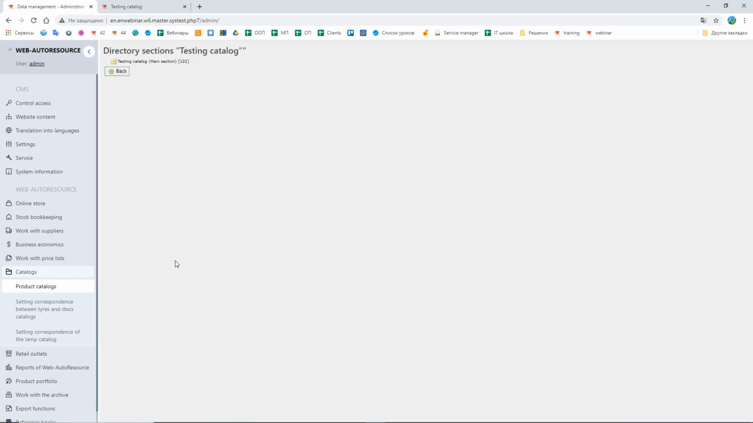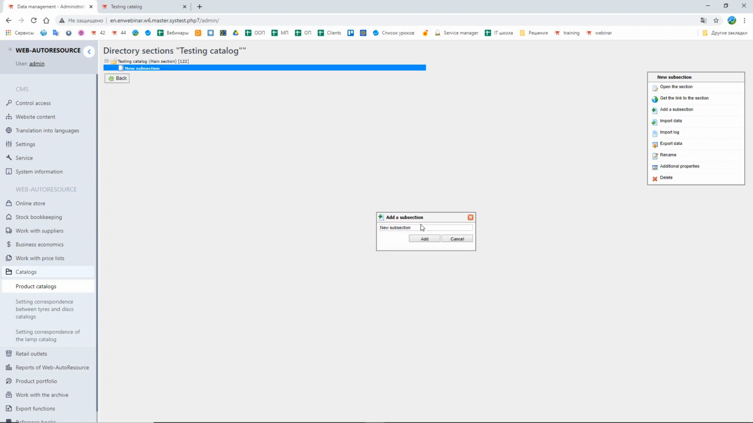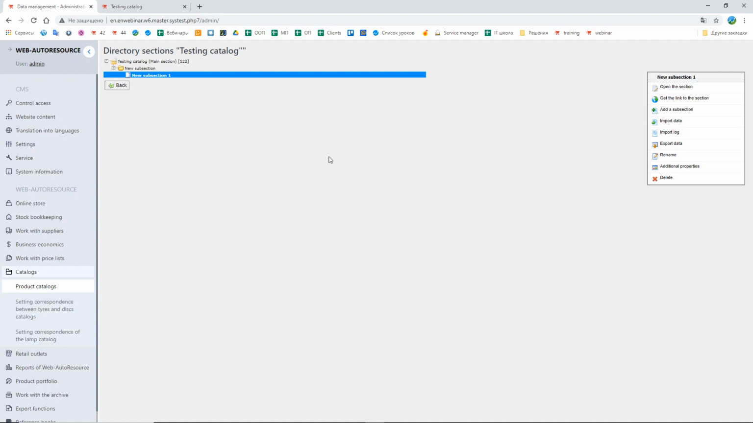What other functions and capabilities do we have here in this section of catalogs? Of course, we can create a different structure for this catalog. For example, I can create subsections for this catalog. Here, by pressing the button Add a subsection, I can create a new subsection. For example, like this. In this subsection, I can also create another subsection. So this way, I can create as complex and as deep a structure of the catalog as is necessary.